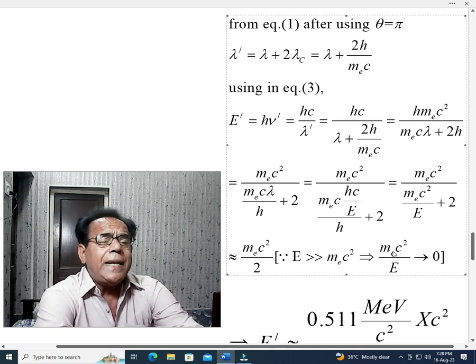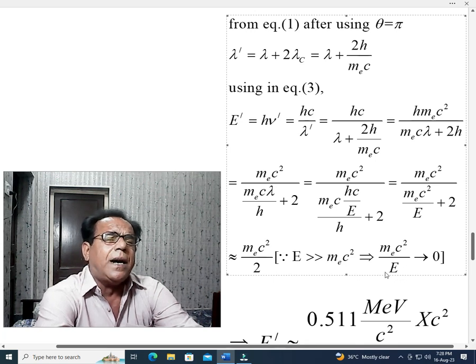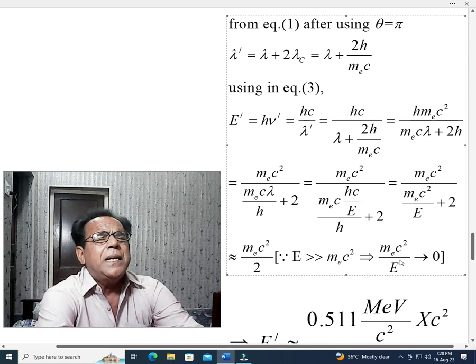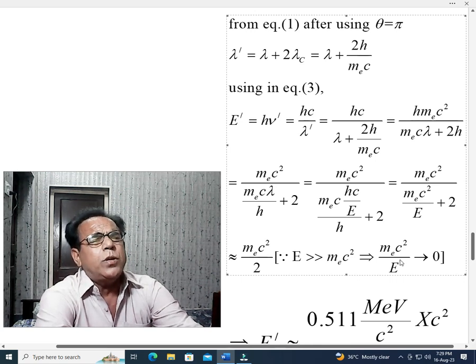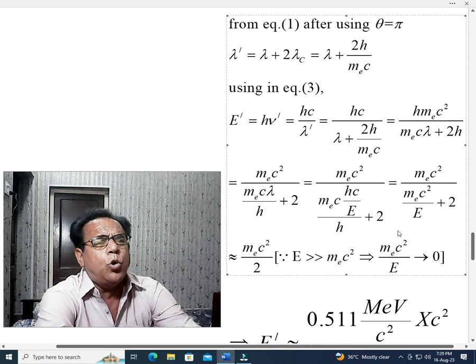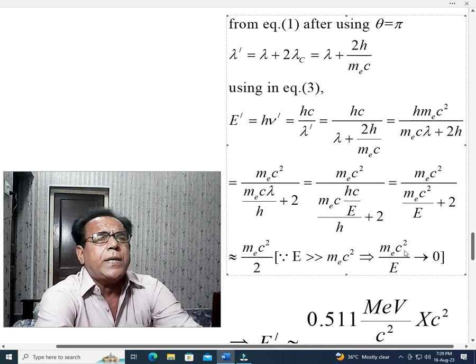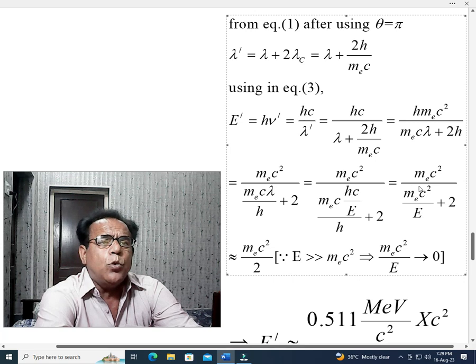So when, dear students, a numerator is very small and the denominator is very large, then its result becomes negligible or close to 0, so small that it can be ignored. So here we have ignored this portion because this portion is much greater than this portion, and its result becomes so small that it can be neglected.